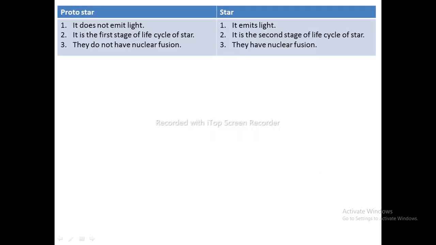Differences between protostar and star. Protostar, it does not emit light, whereas star, it emits light. Protostar, it is the first stage of the life cycle of star, whereas star, it is the second stage of life cycle of star. Protostar do not have nuclear fusion, whereas star they have nuclear fusion.